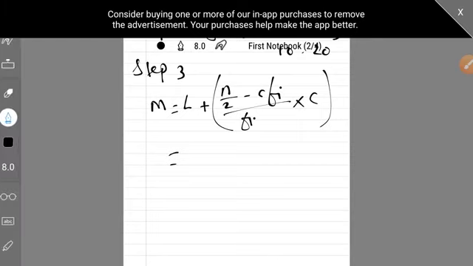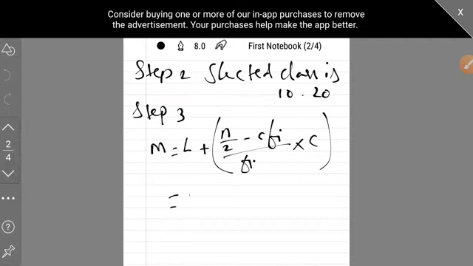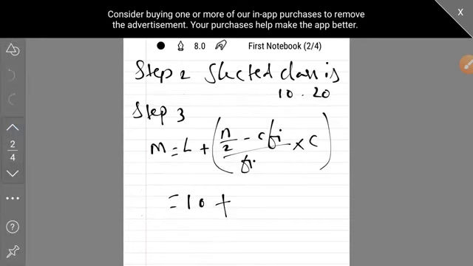Let's check what was the L. See, let's make a note here. L is 10 here. Let's write 10. Now what is n by 2? You can see n is 15 here. So 15 by 2 it is 7.5 minus. What is CF?